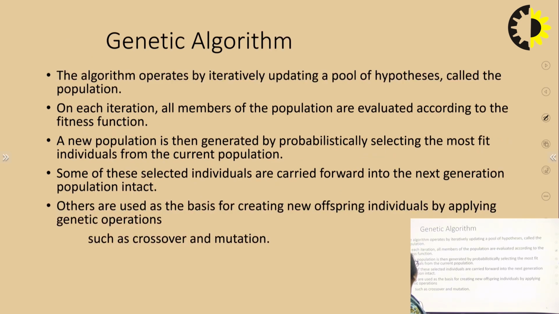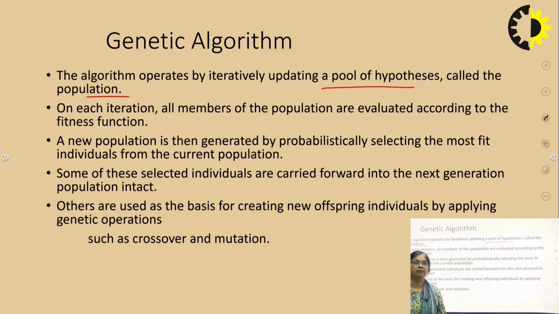Now we'll talk about genetic algorithm. The basics we will start with. So how does the algorithm work? The algorithm iteratively updates a pool of hypotheses, which we are calling the population.